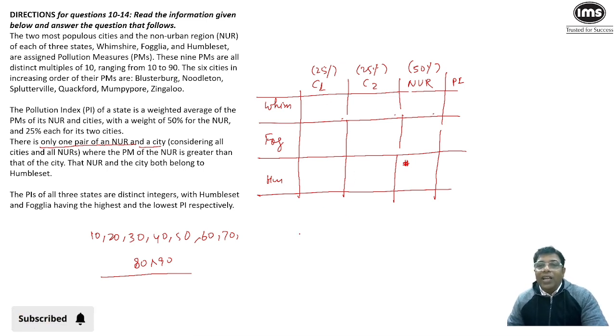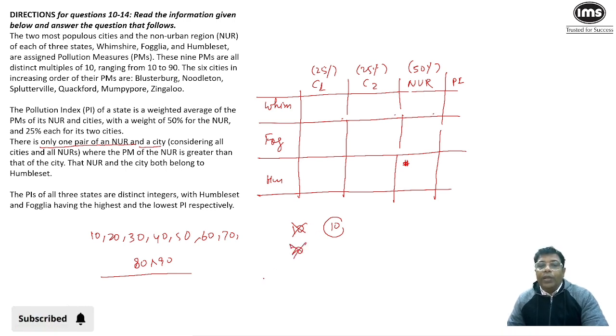So I can say the NUR value of any city cannot be 10, because if I take the PM value of any city to be 10, then all three values of NUR will be more than this, which is not going to be the case. There has to be only one pair.